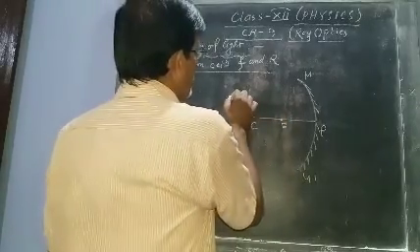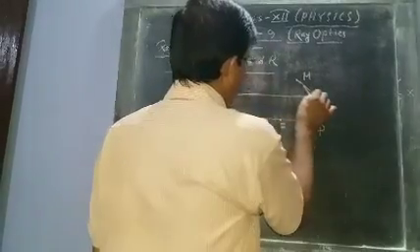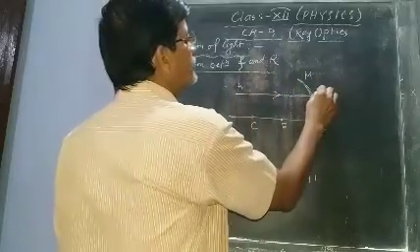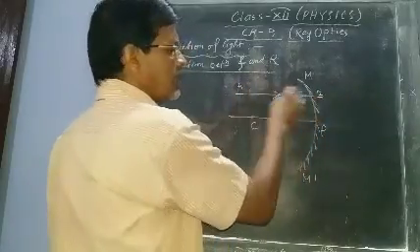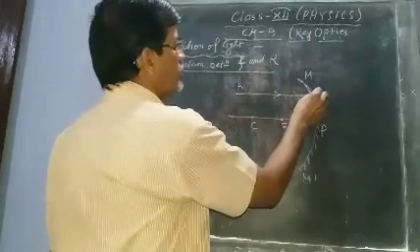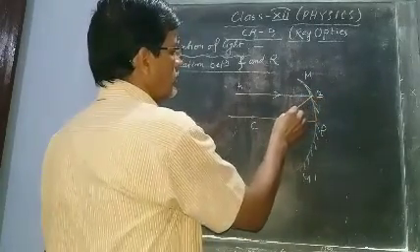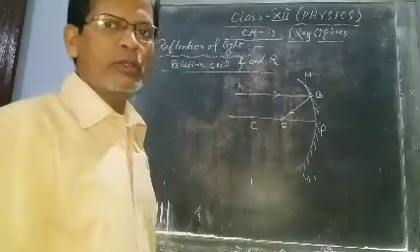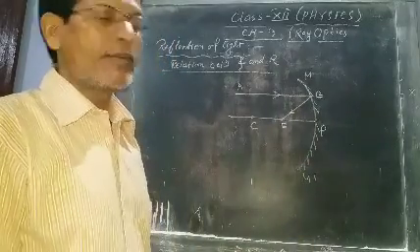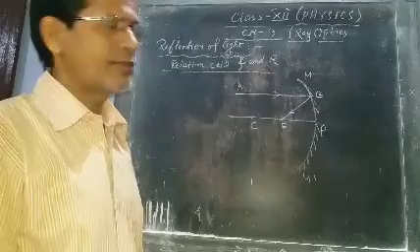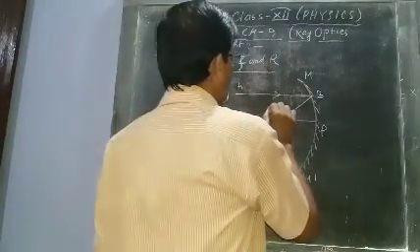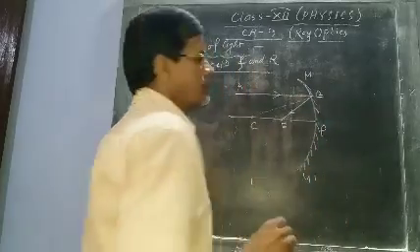Now we consider a ray AB. After reflection, a parallel ray will pass through F. It will always pass through F. And we join CB.